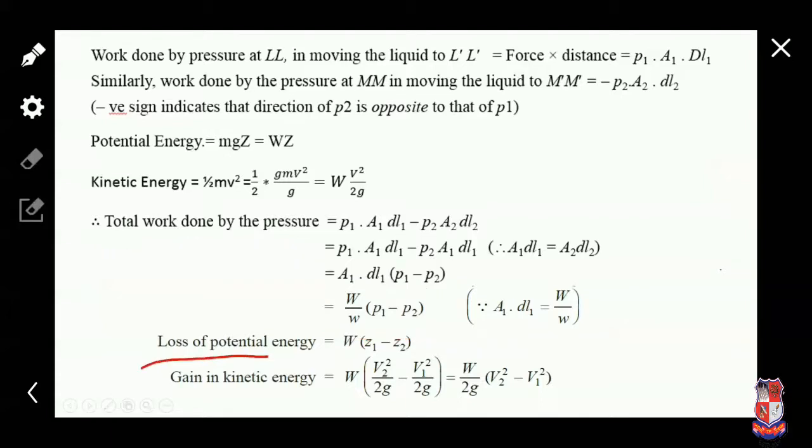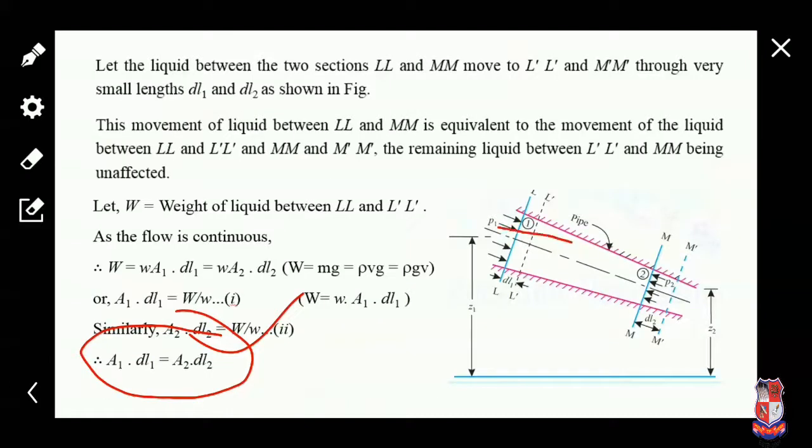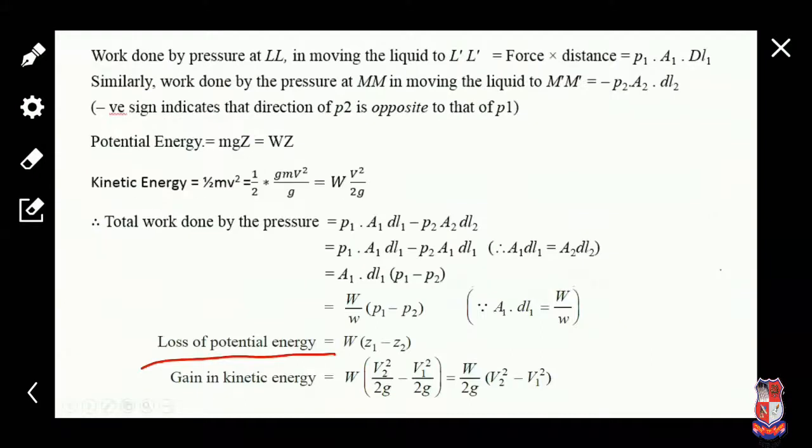Okay, now loss of potential energy. Potential energy is lost when the liquid is moved from M to M1 and L to L dash, because the height is reduced. That's why potential energy is reduced. Okay, so what is the loss of potential energy? We can get it from the difference WZ1 minus WZ2. Okay, so W is common. So we can get the loss of potential energy as W into Z1 minus Z2.